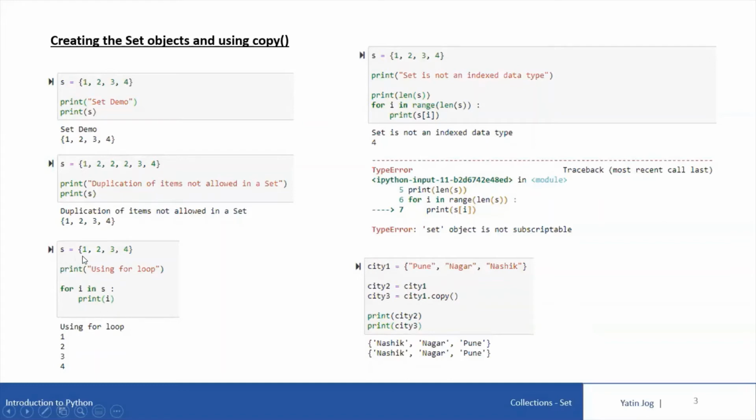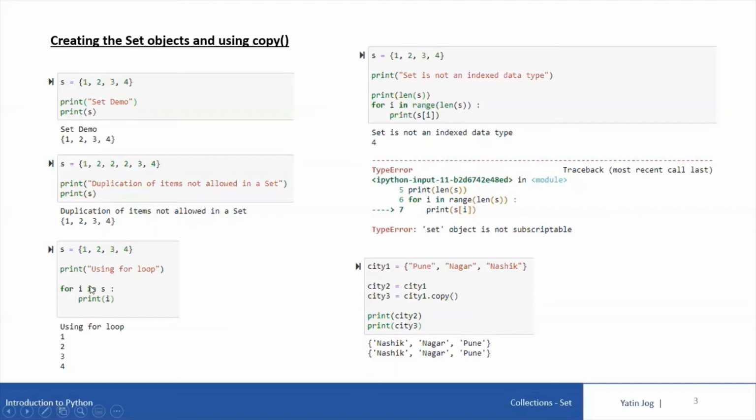Now, how to traverse through the set variable and print it on the screen using a for loop. It is a similar concept to any collection: we use a for loop with the syntax for i in S, where S is a set variable. What is the meaning of i in S? i will take all the elements, all the values which are part of S, one by one.